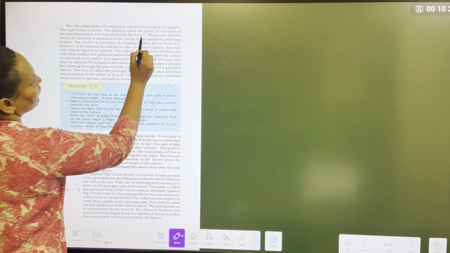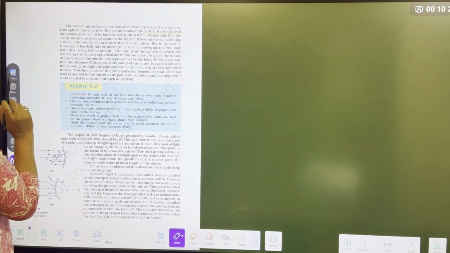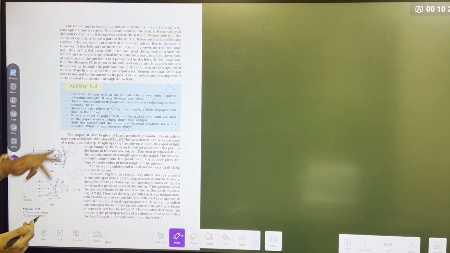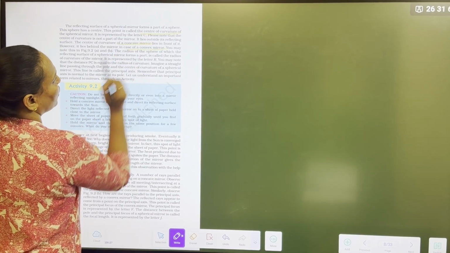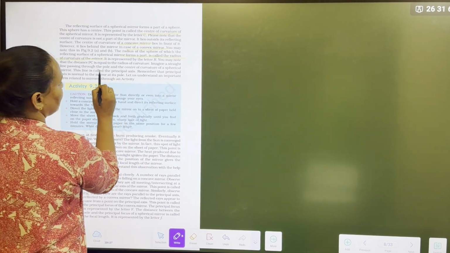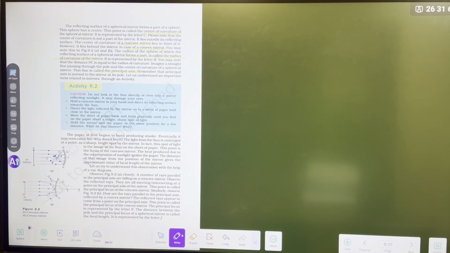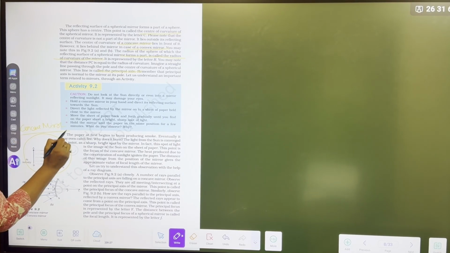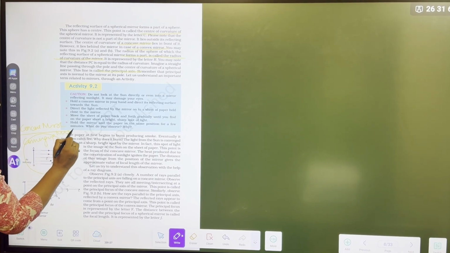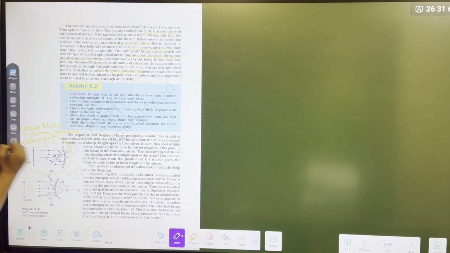They have told center of curvature, and how they are different in concave and convex mirror. I have already told you. They have told you radius of curvature. They have told you the word principal axis. Then they have shown you here, this is a concave mirror. Please write it here. Concave mirror is a converging mirror. Show it with the diagram, where rays are meeting at one point.